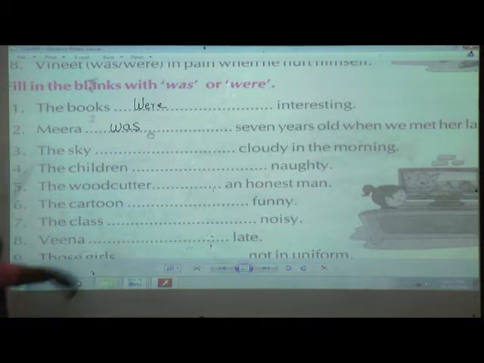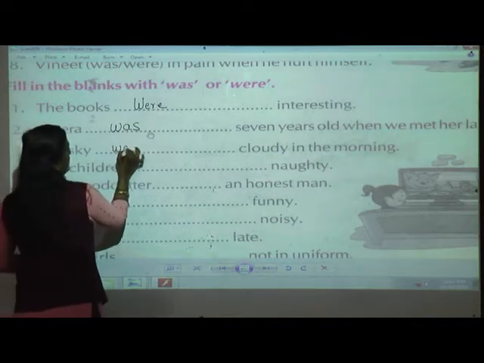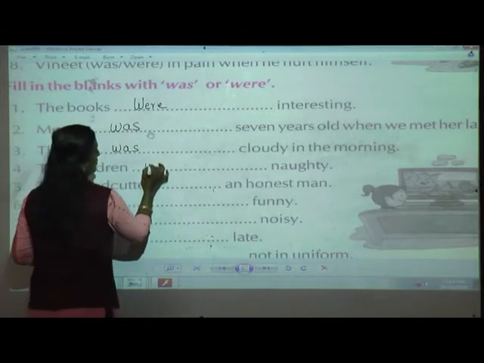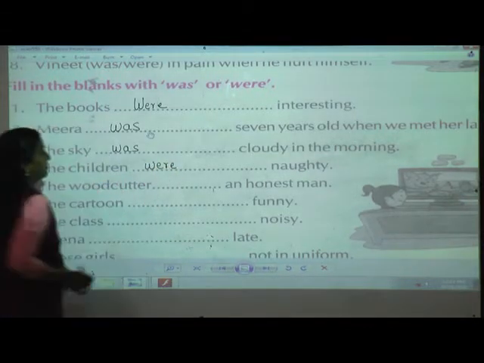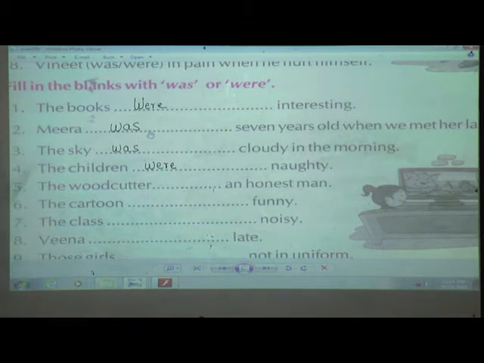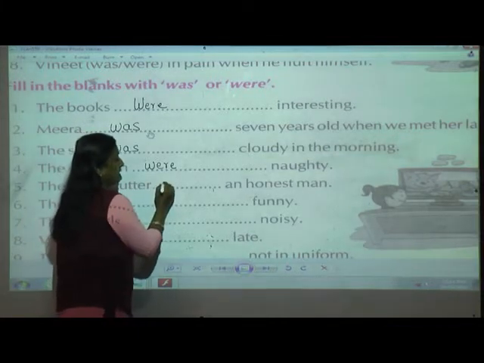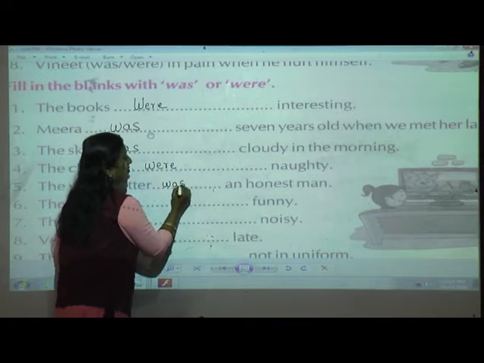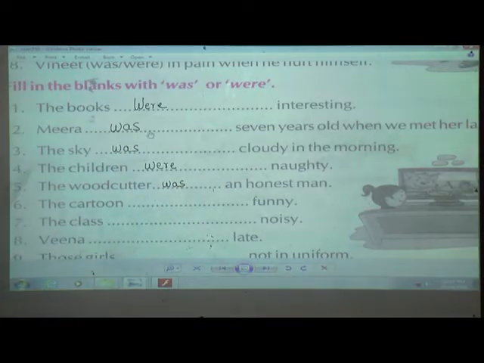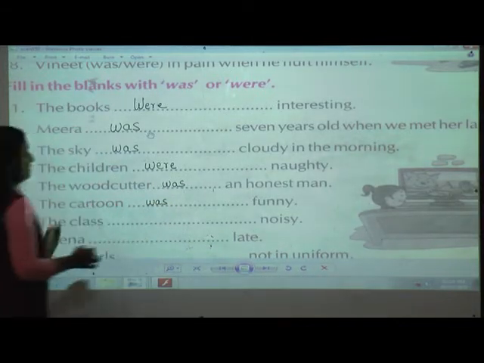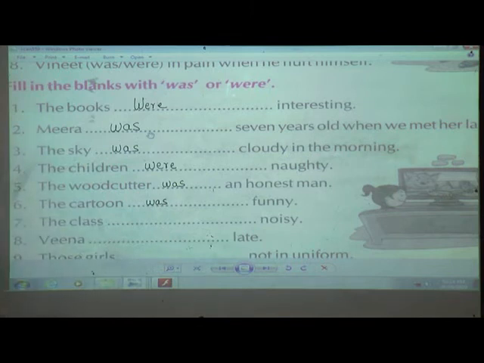Yes, this again singular. The children, yes, it is plural. Were. Got it? How I am writing the usage of was and were. Now the woodcutter, an honest man. The woodcutter is a single person. Was. The cartoon dash funny. Again the cartoon single. I hope that you are writing with me. Yes, it is very easy, so I am going fast.